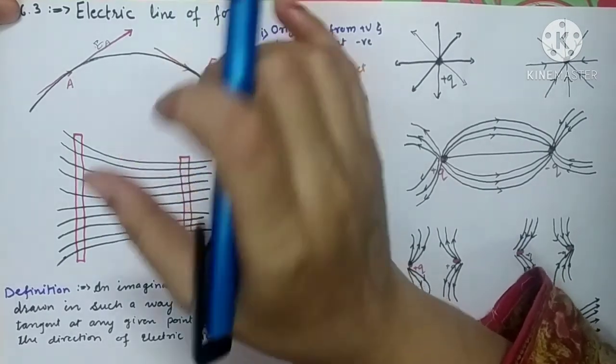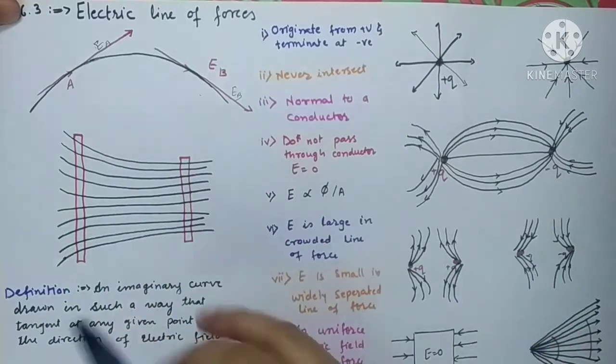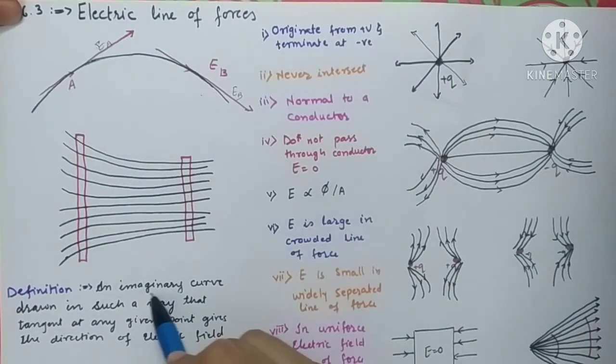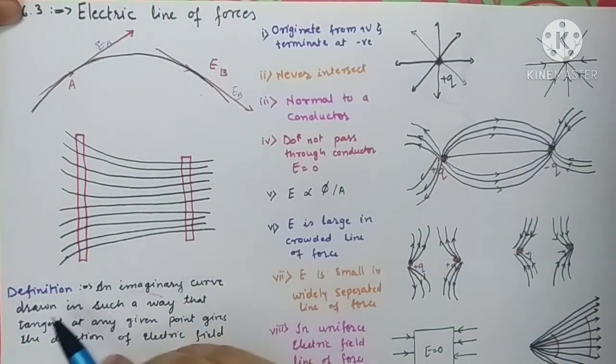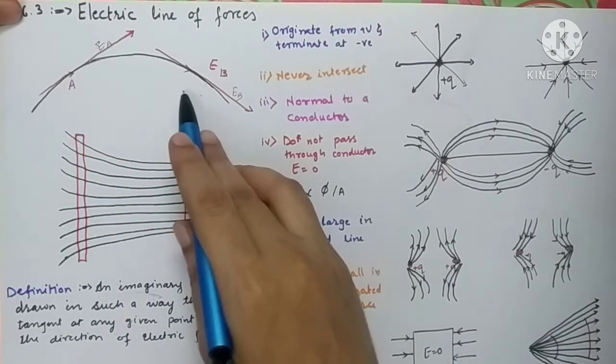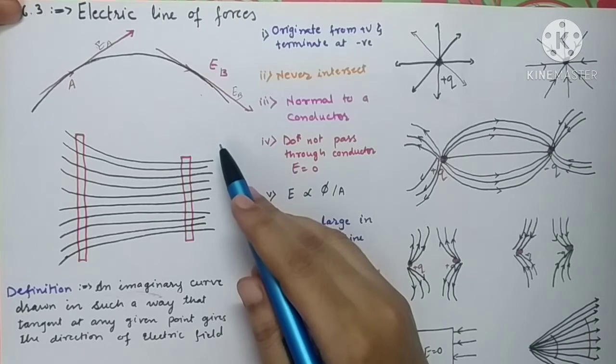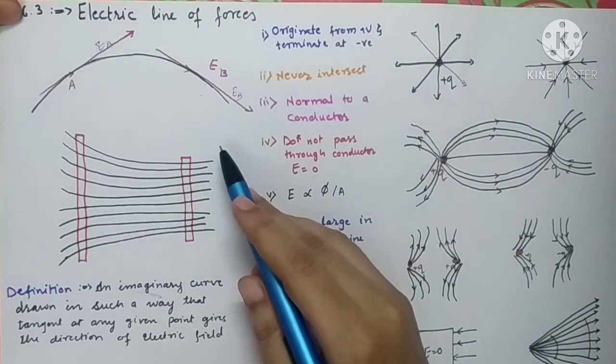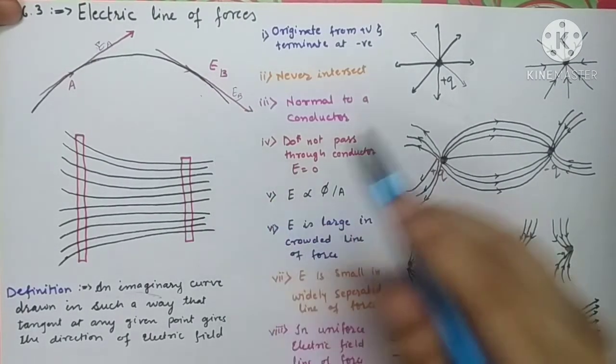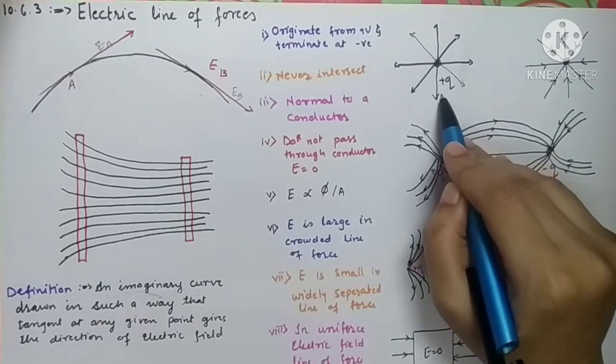It is not actually drawn, so that is why we say that it is imaginary. An imaginary curve drawn in such a way that the tangent at any given point gives the direction of electric field intensity. So here we have taken plus Q charge.